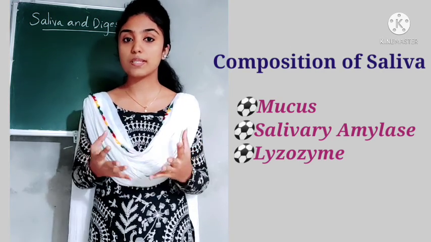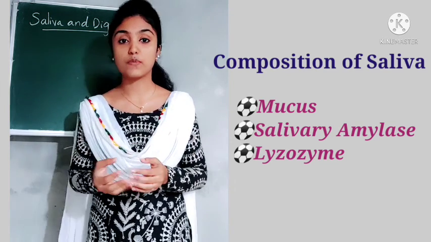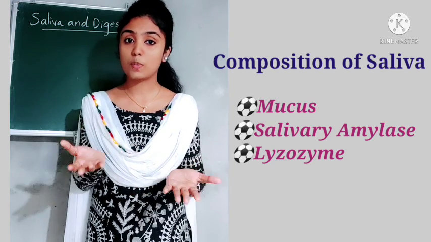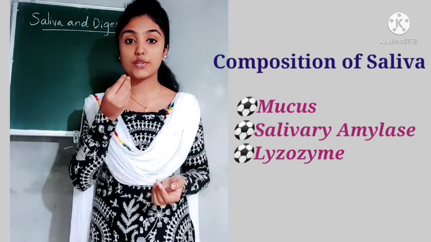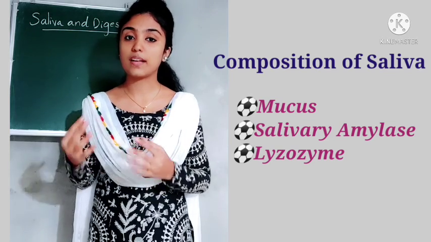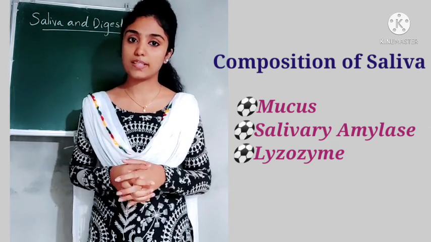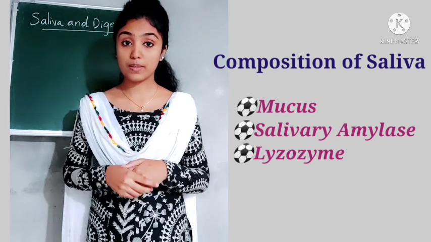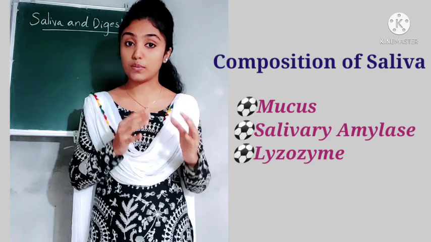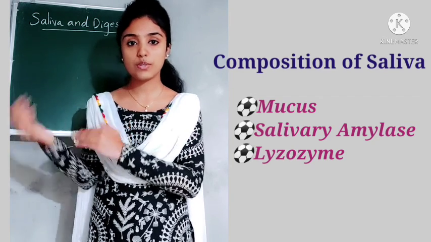How are the germs entering into our mouth? If we are not properly washing our hands before consuming food, what happens? The germs and bacteria present on our hands will enter into our mouth. So this lysozyme kills the germs that enter into our mouth. Then the role of salivary amylase. Salivary amylase converts starch into sugar. It converts starch into maltose. Maltose is a form of sugar.